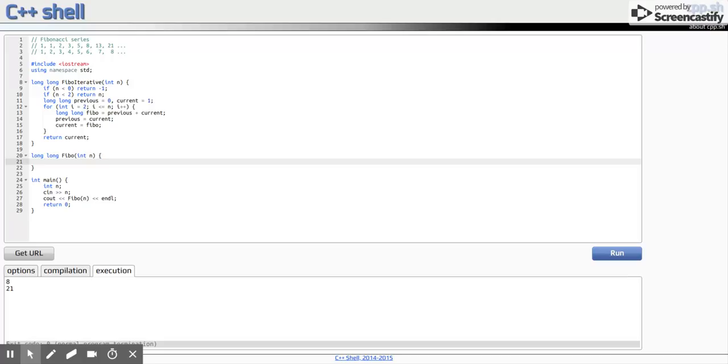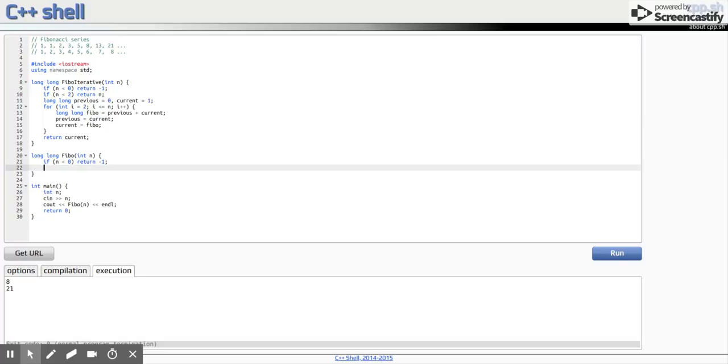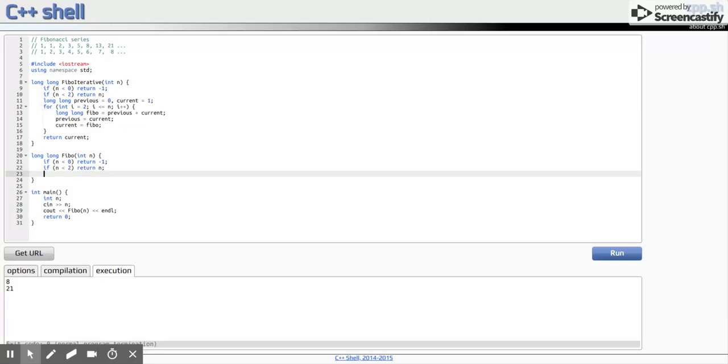Okay, again the same edge cases. Return -1 if n is less than 0, if n is less than 2, return n, and then we have to return Fibo of n minus 1 plus Fibo of n minus 2.